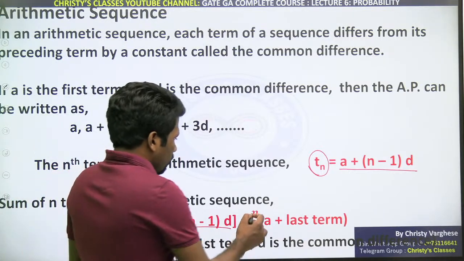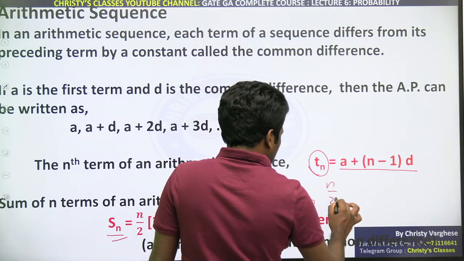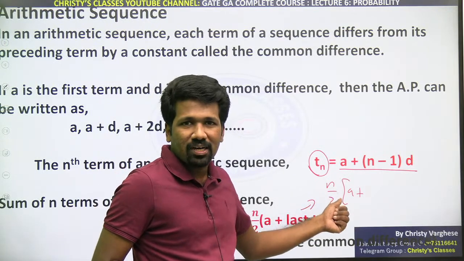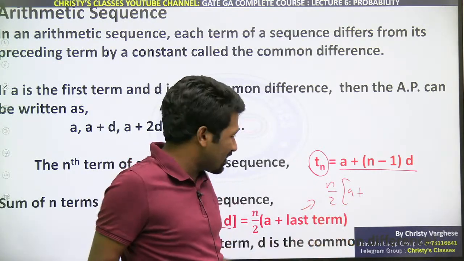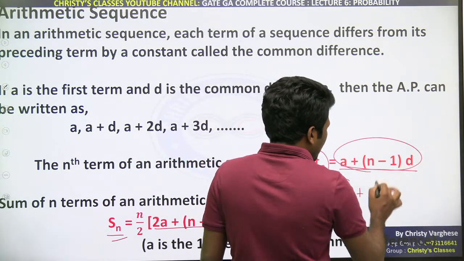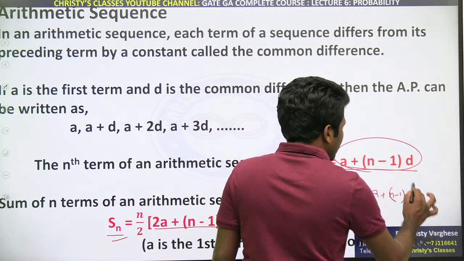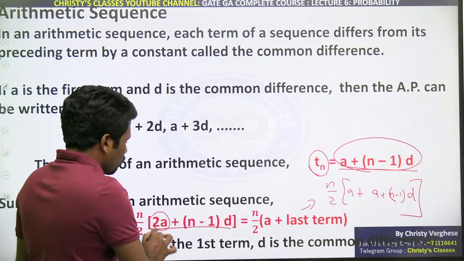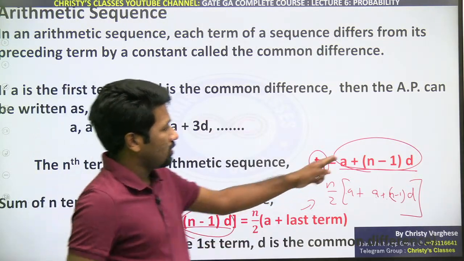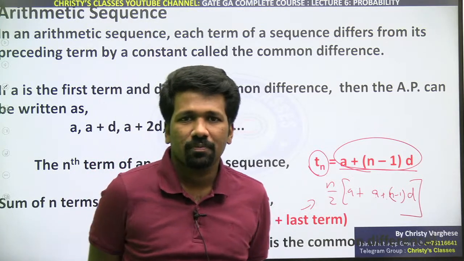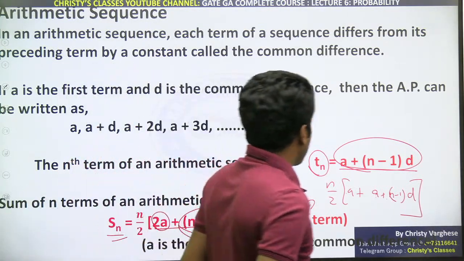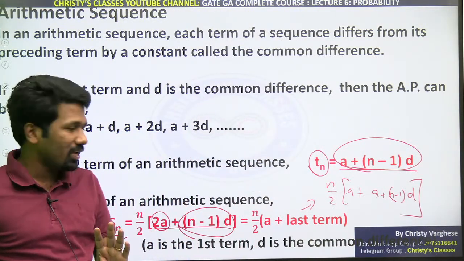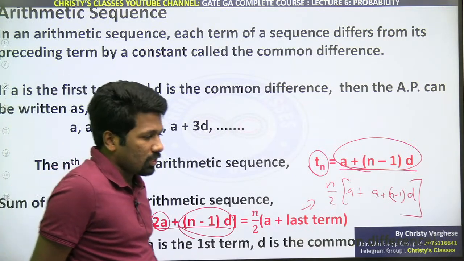How? n by 2 into a plus l means n by 2 into first term plus last term. nth term is the last term na. If n terms तक sum कर रहा तो nth term is the last term. nth term find करने के लिए a plus n minus 1d we already derived. That is a plus n minus 1d. a plus a means 2a. That is how 2a plus n minus 1d comes. This idea itself. Are you understanding what I am saying? So now I think you are 100% confident about what is this formula, without actually by hearting it, I guess. Please respond. इतना clear है या नहीं?